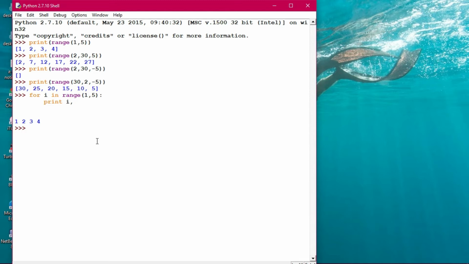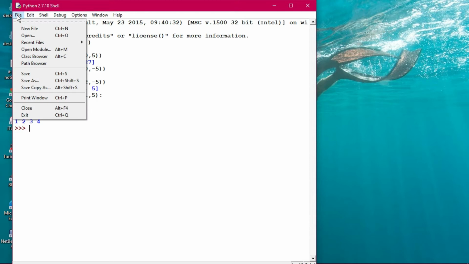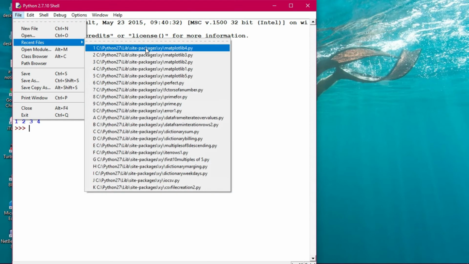So these are the different types of programs that we can have. Now let us see our old programs once more.